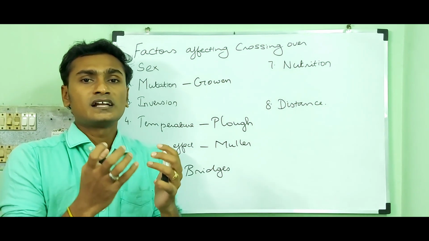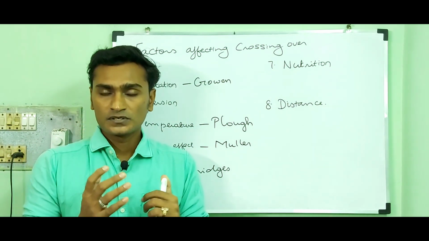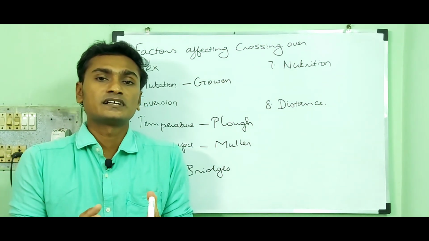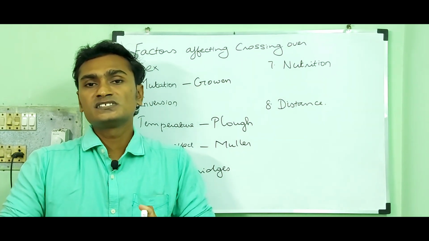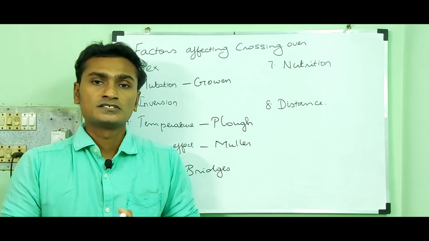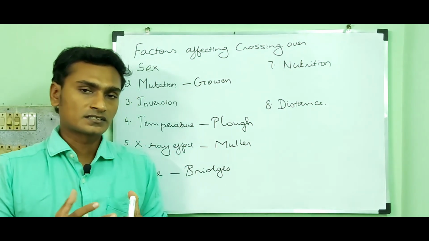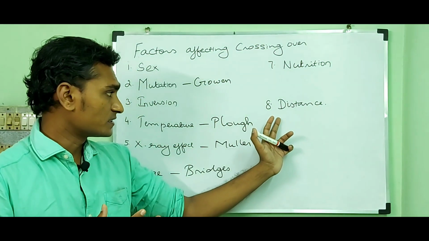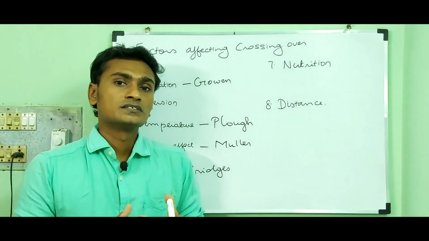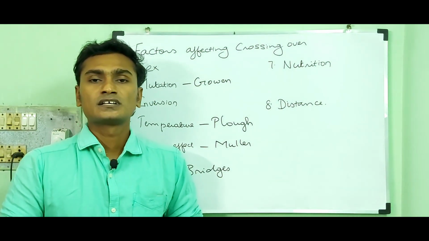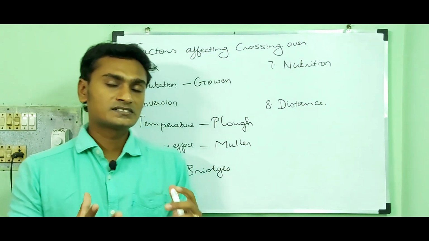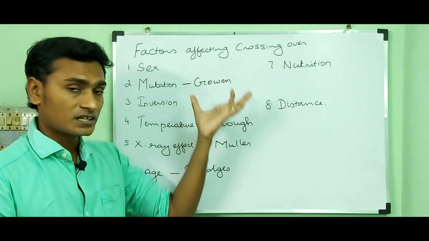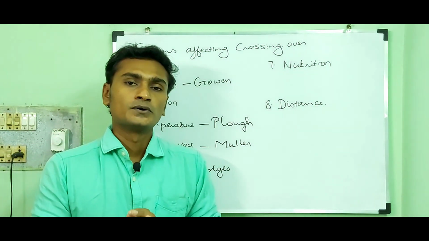So a high calcium diet in young Drosophila shows the reduction of crossing over, whereas a diet with deficiency of metallic ions shows an increase in crossing over. And the final point is distance. So the distance between two genes determines the frequency of crossing over. So that's all about the factors which affect the crossing over.